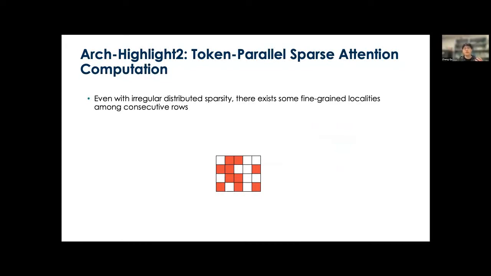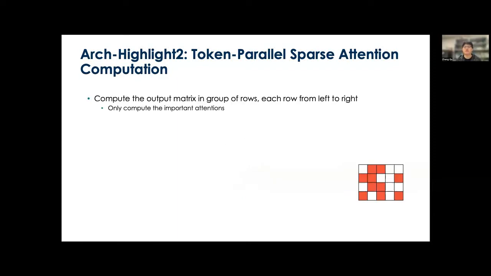It is because even for irregular distribution of the sparsity, we find there exist some fine-grained localities among the consecutive rows. In this example, many columns had three important elements. So this indicates a very good opportunity to reuse the key vectors for different rows.